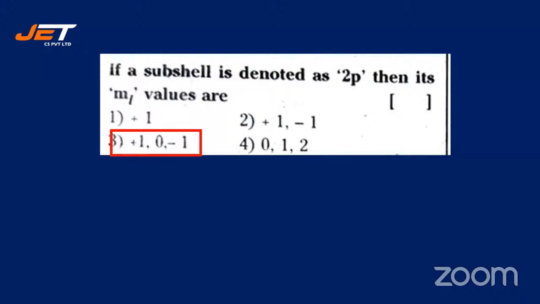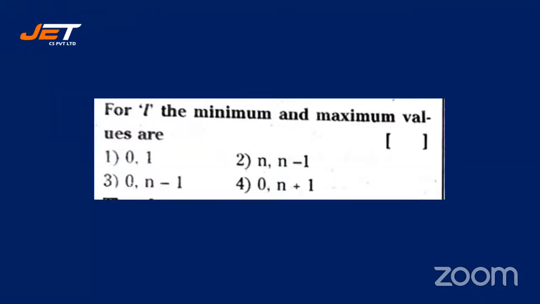The magnetic quantum number goes from +1, 0 to -1. For the p subshell, the ML values are -1, 0, and 1. Correct yourself, 3 is right. One of you answered 4, so please correct yourself.